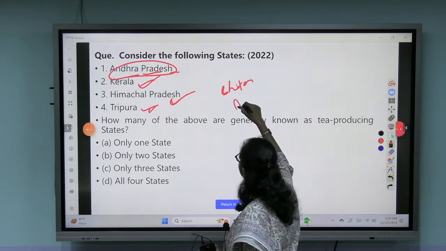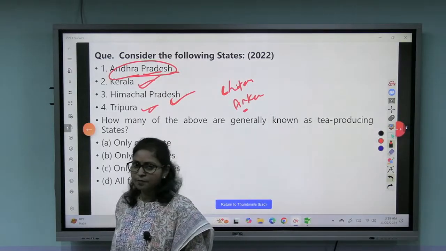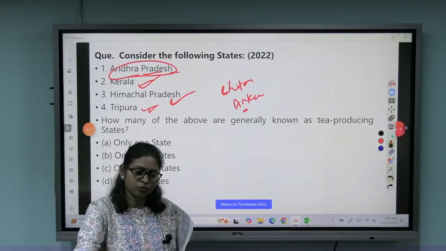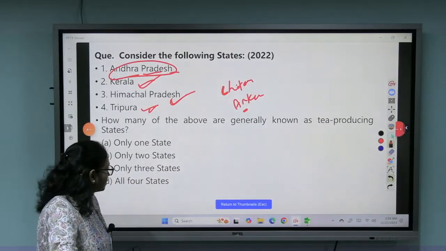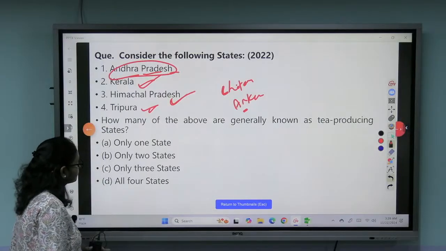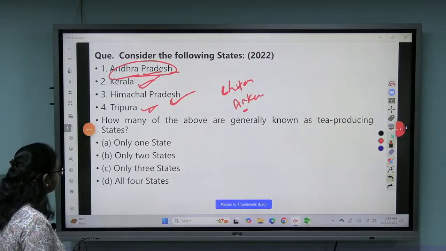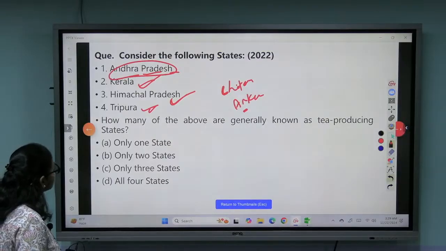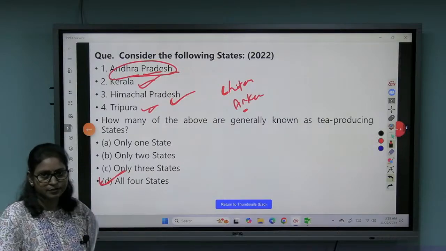Some may get confused about Andhra Pradesh, but yes, in Andhra Pradesh you have the Chittoor district, then Araku Valley near Visakhapatnam. They have started growing tea there also, and slowly even Andhra Pradesh is picking up the pace. So in that context, what is your answer? How many of them are generally known as tea producing states? All the 4 states, right?